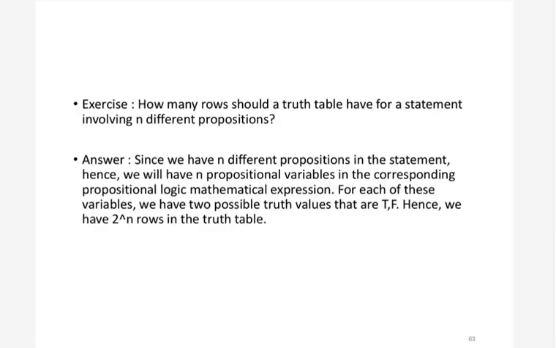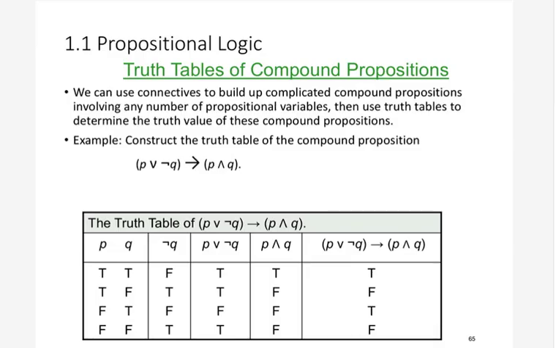Basically this question asks how we can write a truth table for this statement. For example, if we have this formula, how can we write a truth table? You can see that there are only two propositional variables here, p and q. So in the truth table we will have 4 rows. We have already seen this in the previous exercise. In the truth table, we make rows for all these propositional variables, so here we have only 2 variables and got 4 rows.